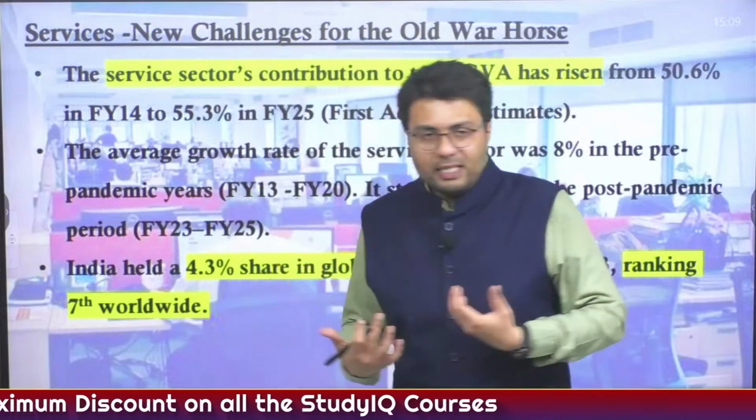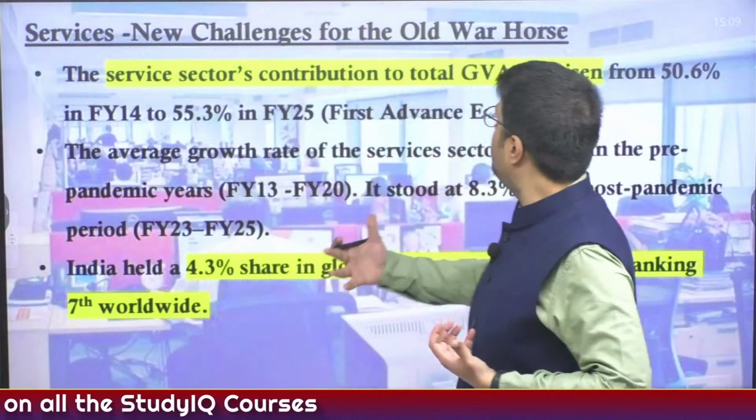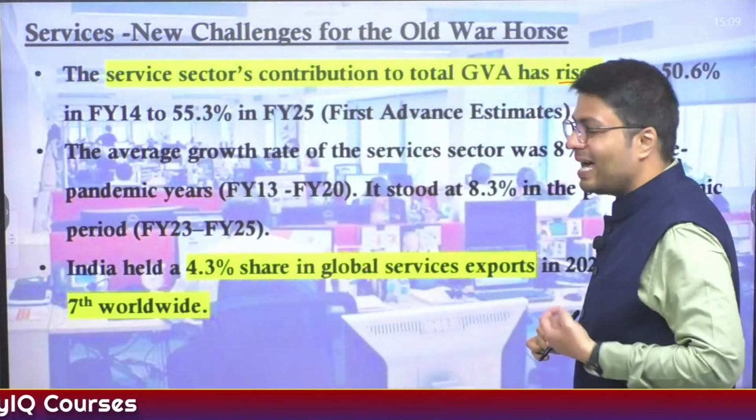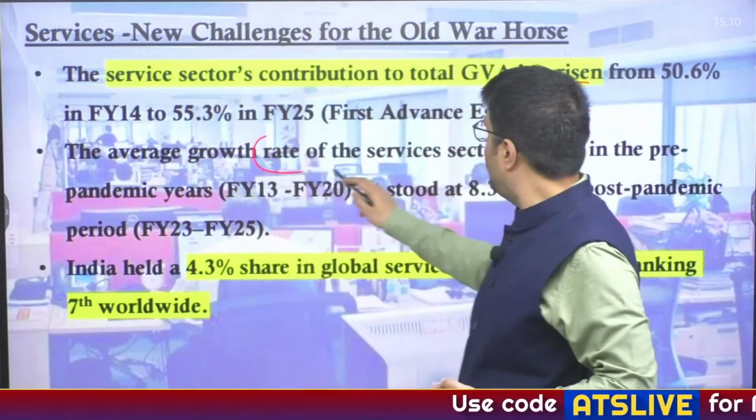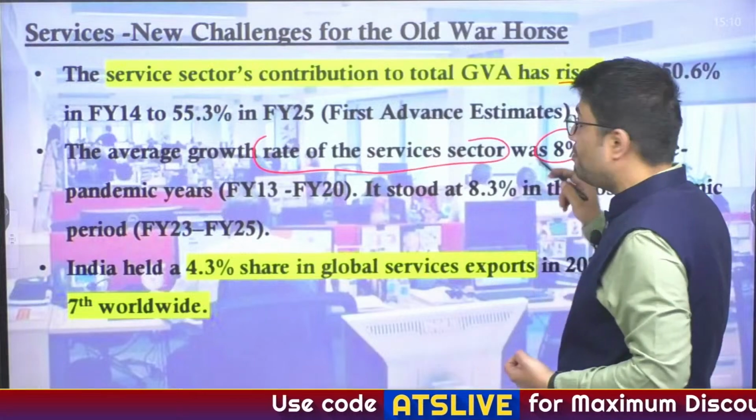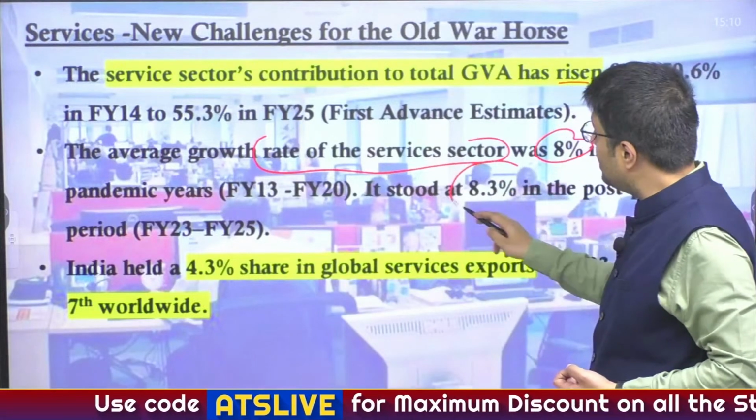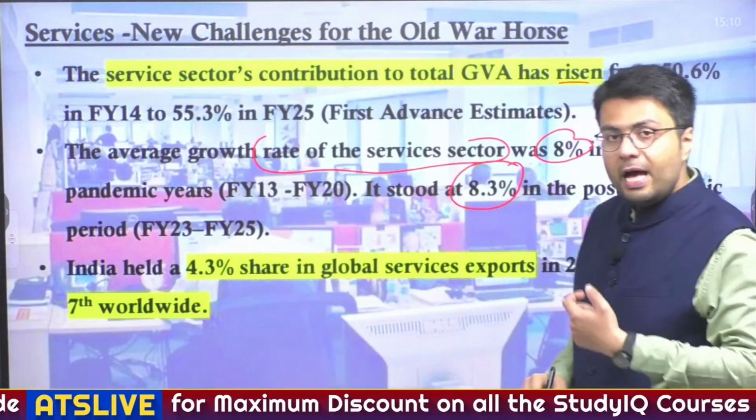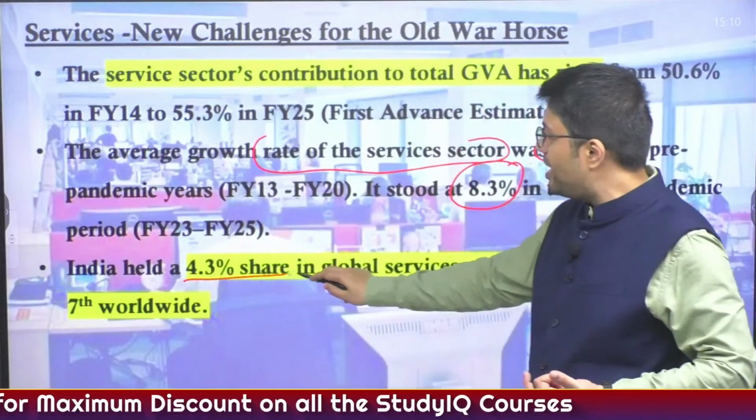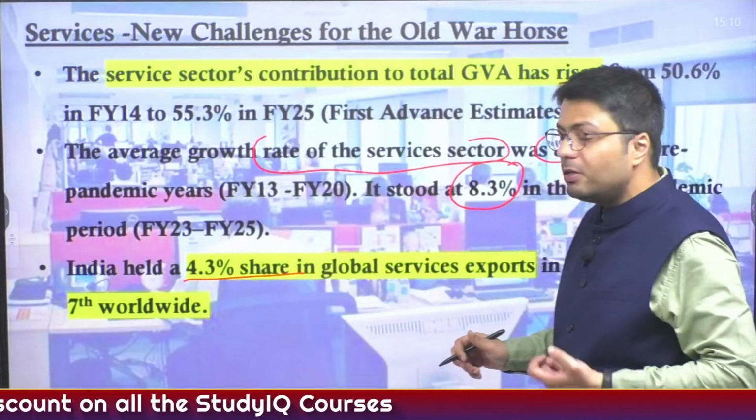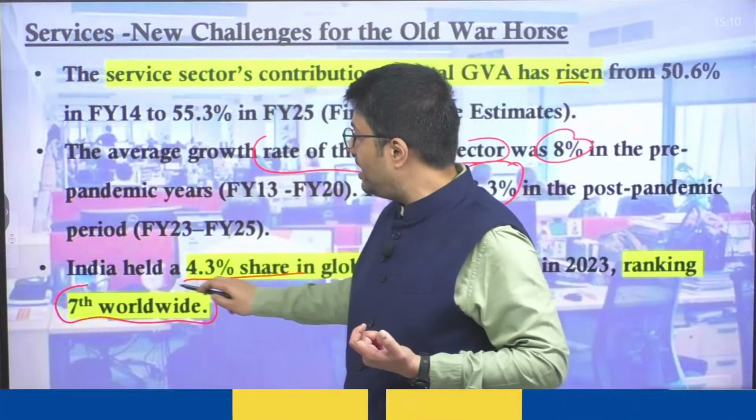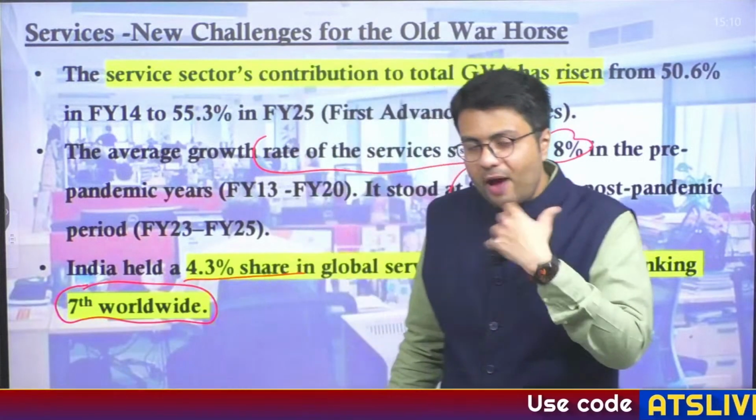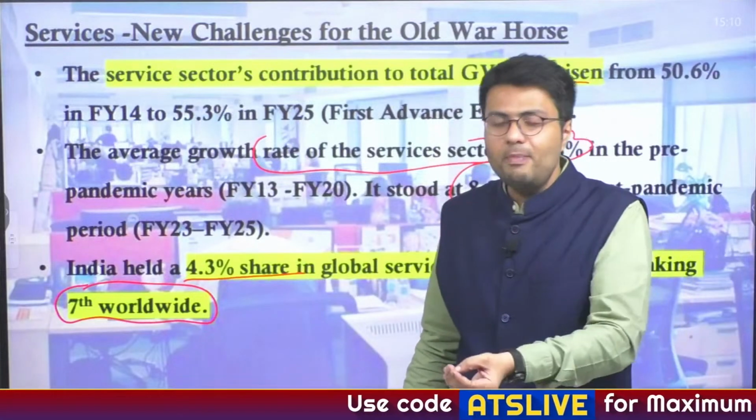Now the contribution of India's service sector in GVA has increased, as I told you from the graph also, and the average growth rate of the service sector, which was 8% before the pandemic struck, has now improved to 8.3%. And further, India corners a share of 3% in global service exports, which makes it the 7th largest service exporter in the world. So these are key facts which you can quote in a mains question.